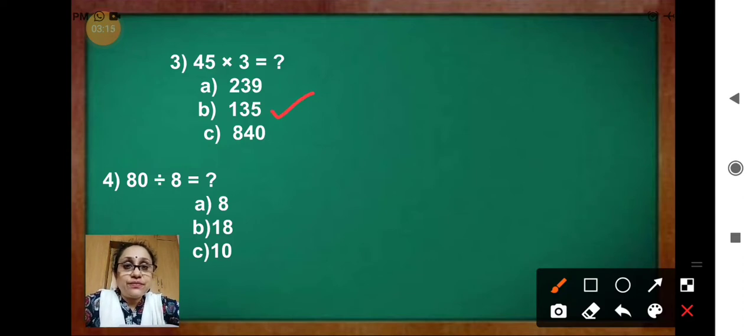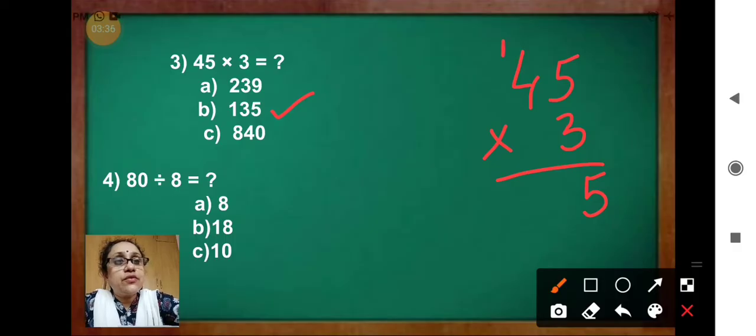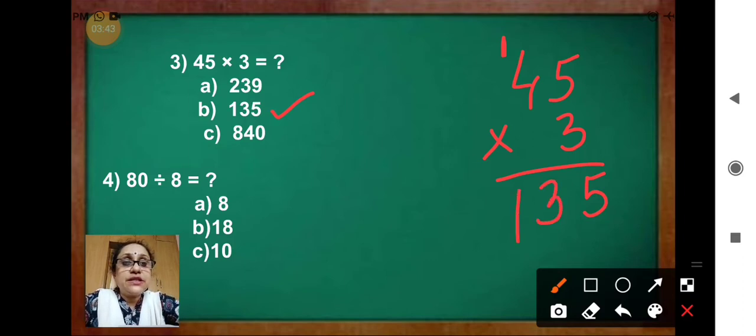The correct answer is 135. Have you done the rough work? 45. Give multiplication sign and 3. So 5 3s are 15. Like this, carry over 1. Carry over 1 here. Then 3 4s are 12. 12 plus 1, 13. Got it?